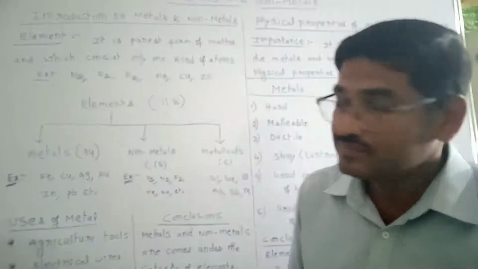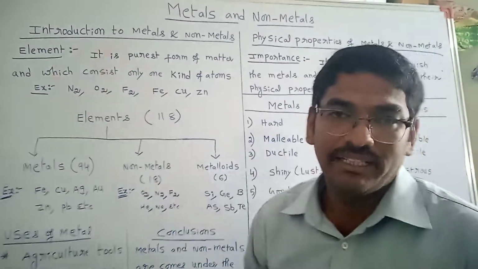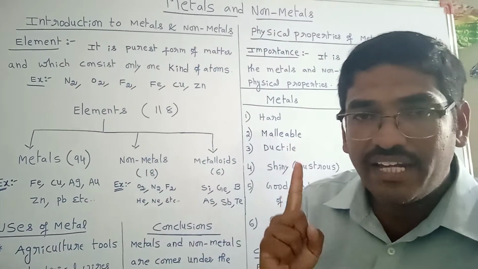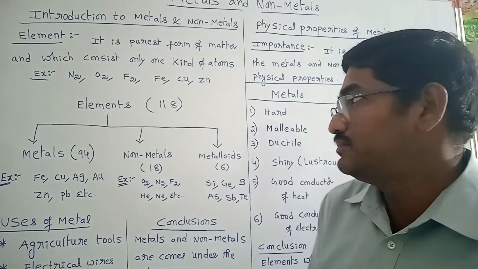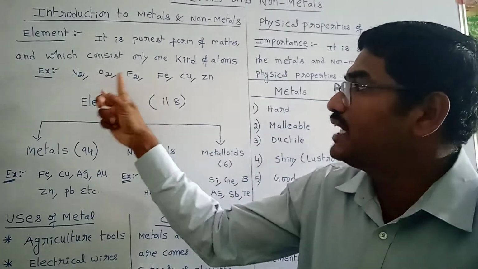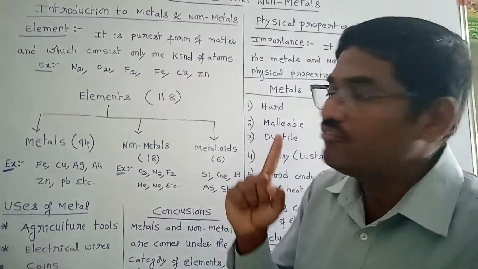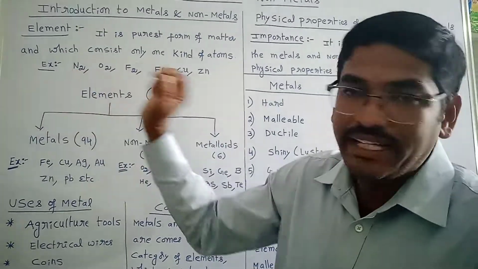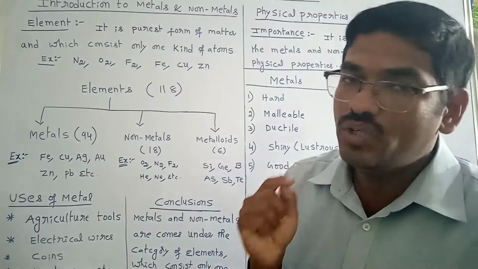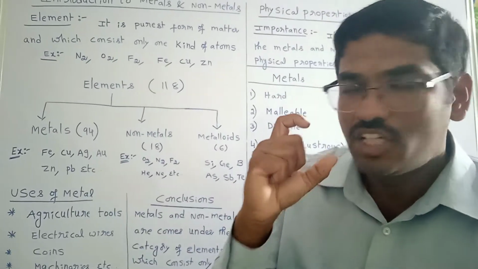In the first part, metals and non-metals come under the category of elements. Students, what is an element? An element is the purest form of matter, which consists of only one kind of atom. For example, nitrogen, oxygen, fluorine, iron, copper, zinc. All these contain only one kind of atom. In nitrogen, there is only one type of atom, that is nitrogen. In oxygen, only oxygen. In fluorine, only fluorine.